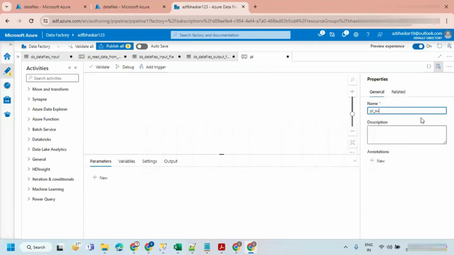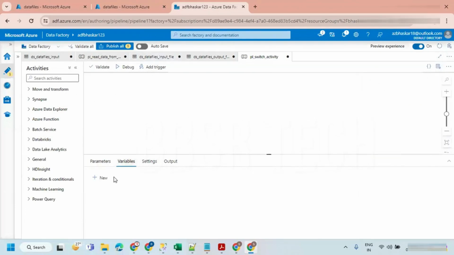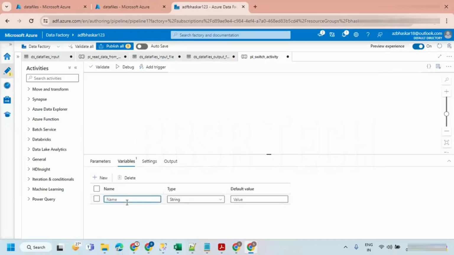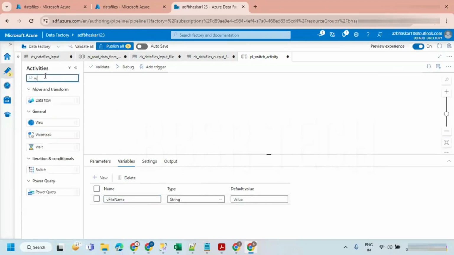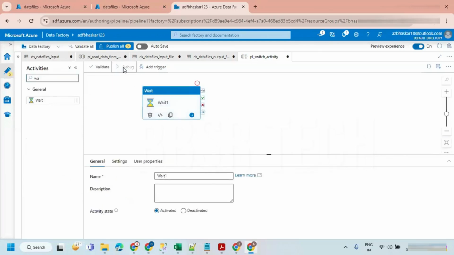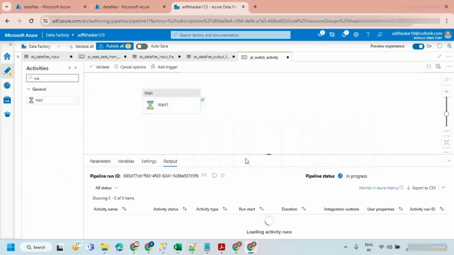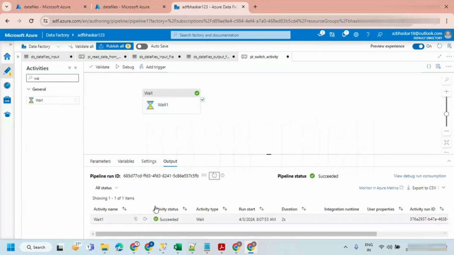Pipeline underscore switch activity. I'm just giving some name. So what I'm doing is I'm creating a variable, file name. I'm just keeping the wait activity. Just debug it. It is going to run. It is not asking a value for the variable.